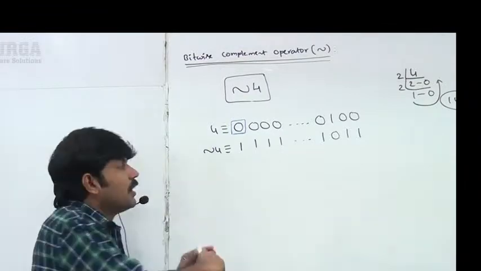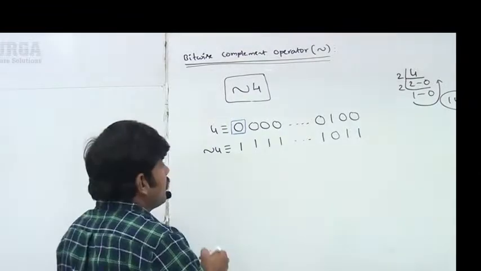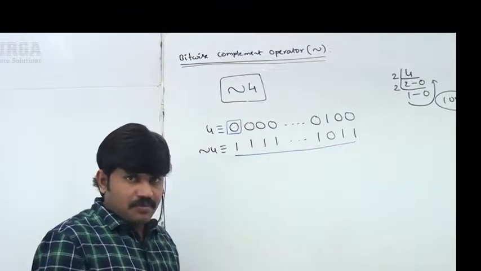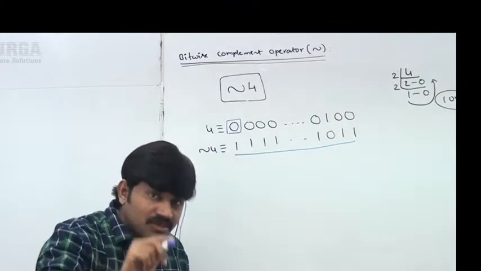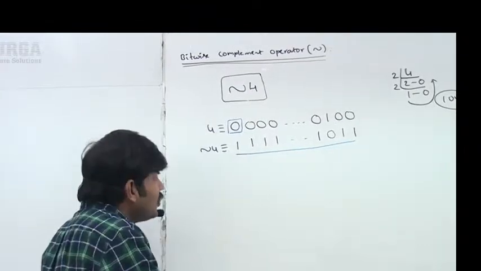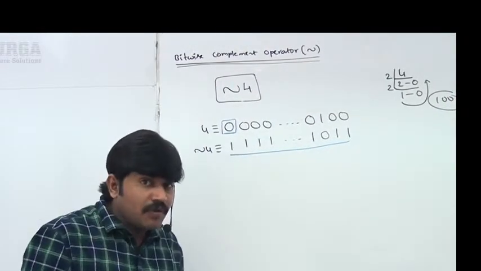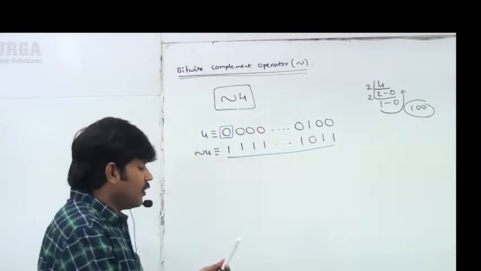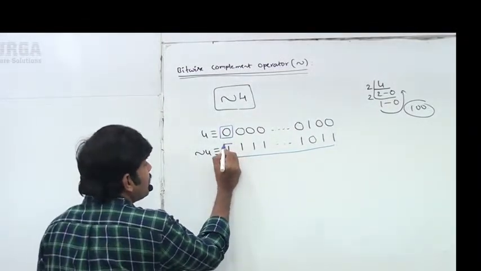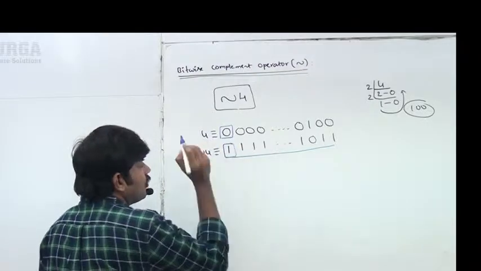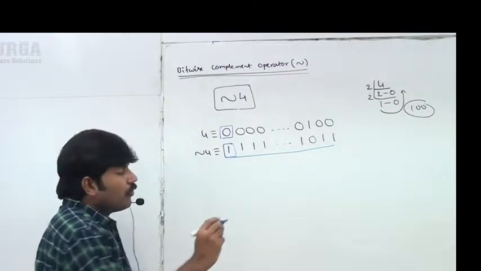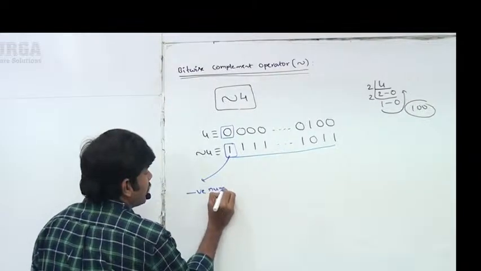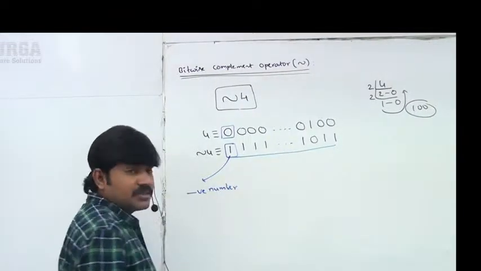Whatever value is represented by this number is the result. Remember this one. Now our challenge is, what is the value represented by this negation of 4? Very simple. What is the most significant bit? Please respond. 1. 1 means a negative number. Are you getting? 1 means a negative number.